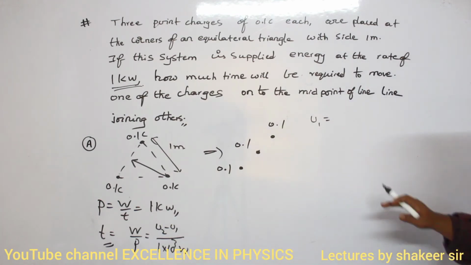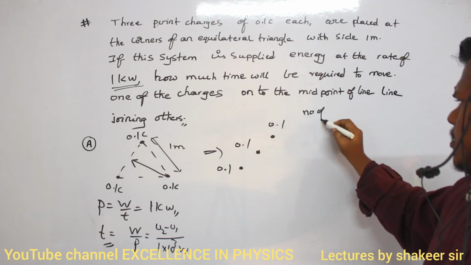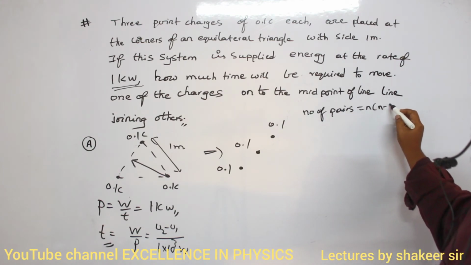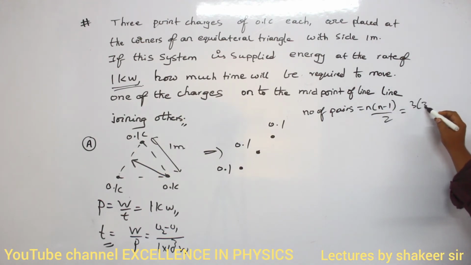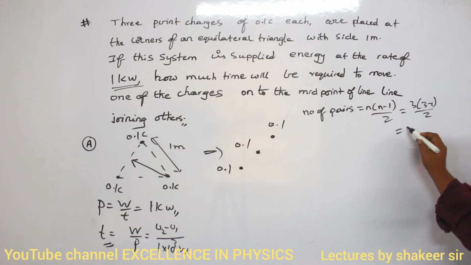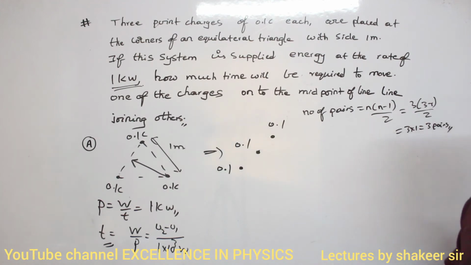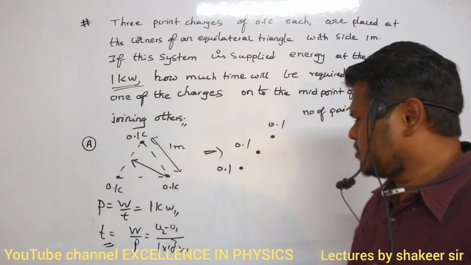For calculating the number of pairs, we already have a formula: n into n minus 1 divided by 2. So 3 into 3 minus 1 divided by 2, which is 3 pairs. What are the 3 pairs? First pair, second pair, third pair.